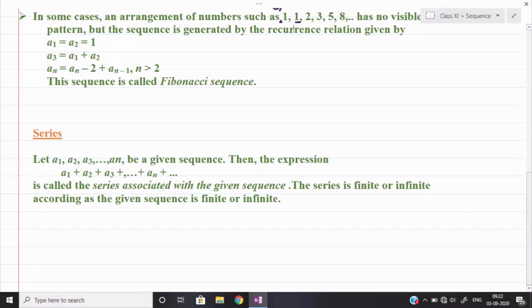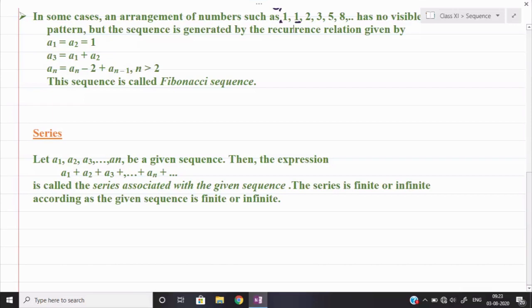Now suppose it is a sequence. Then the expression a1 plus a2 plus a3 plus ... plus an, going up to the last term, is called the series associated with the given sequence. The series is finite or infinite according as the given sequence is finite or infinite.